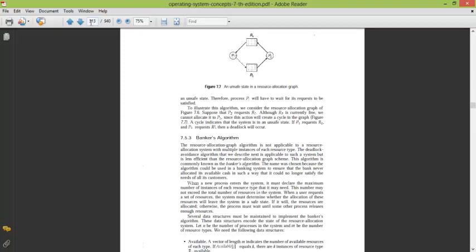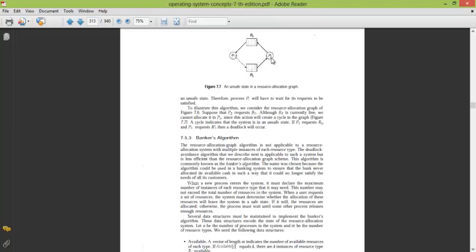Deadlock occurs when two or more processes are waiting for resources that are locked by other processes. If one process needs a resource that is acquired by another process, and that process is waiting for another resource, this comes as a deadlock, like in figure 7.7. P2 is waiting for a resource R2.